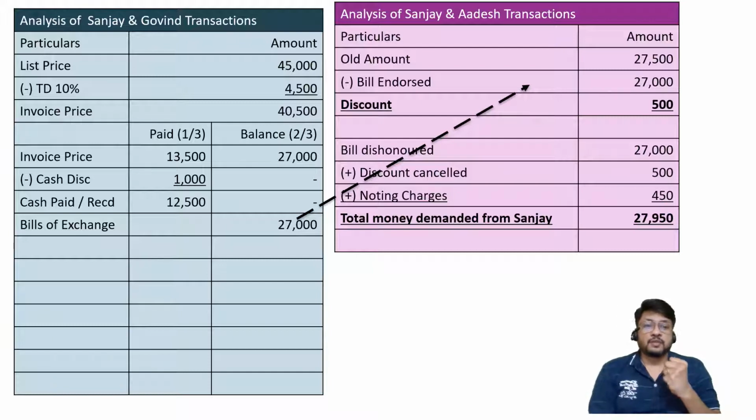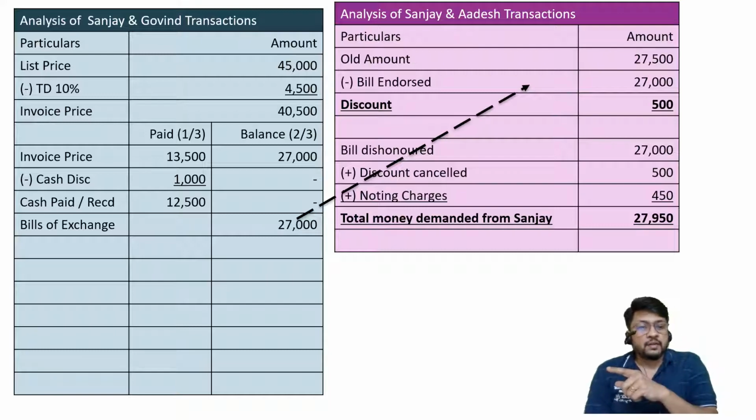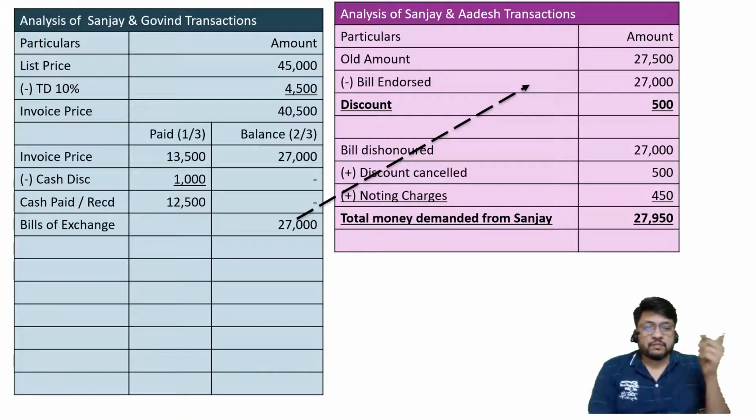Then the accountant of Sanjay, out of his happiness, will say, sir, and let us also demand rupees 500. Why? Because Mr. Govin has dishonored the bill. Because of his dishonor, Adesh has demanded noting charges, and because of dishonor, Adesh has cancelled discount. So if there would have been no dishonor, there would have been no discount cancellation. So the discount cancellation is on account of Govin. So let us demand discount also from Govin.